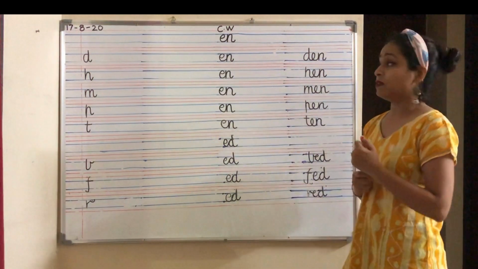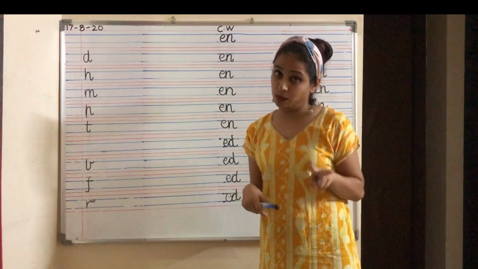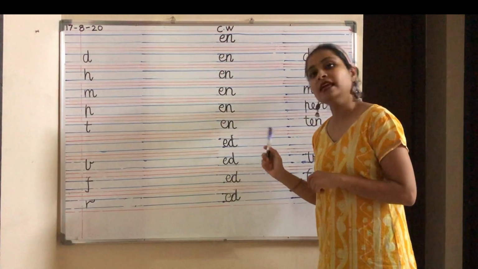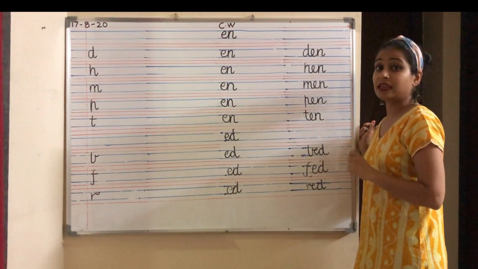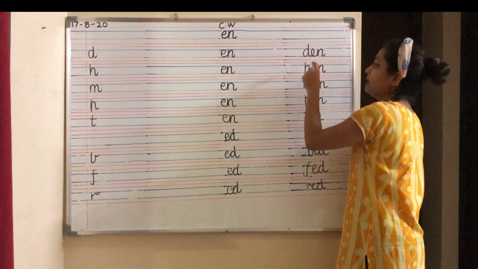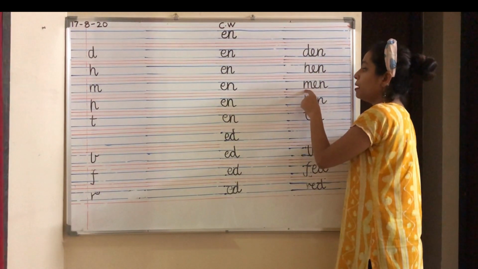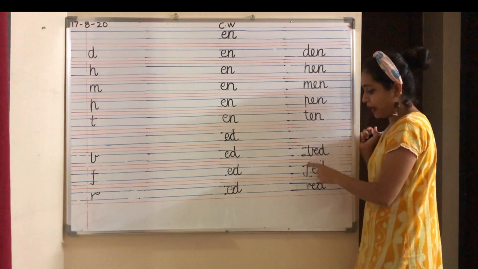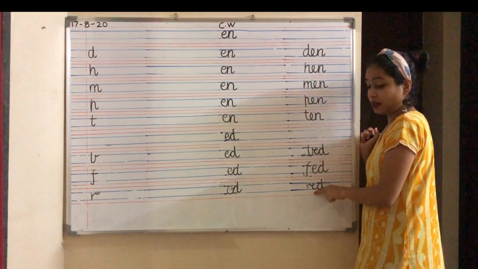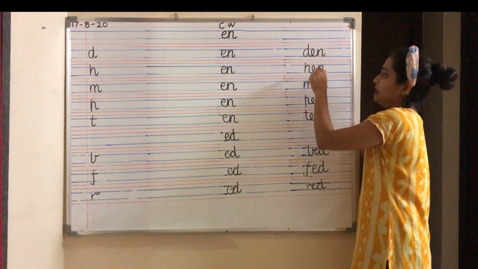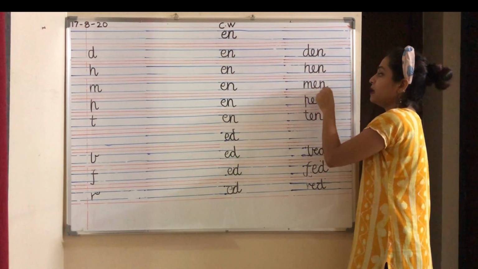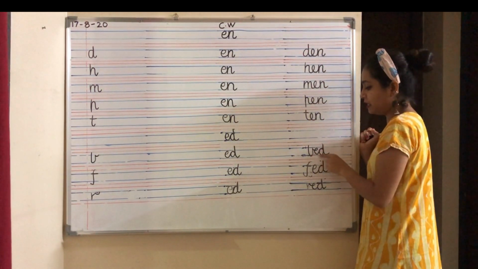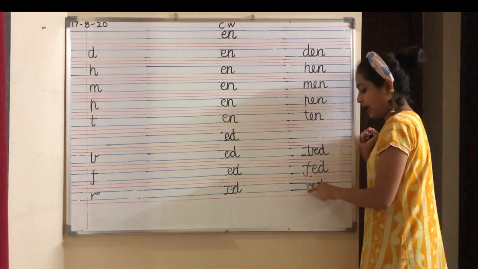So kids, today we have done two more E family words, E-N and E-D. Let's revise the E-N and E-D words. Den, hen, men, pen, ten, bed, fed and red.